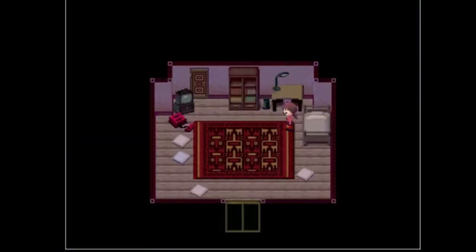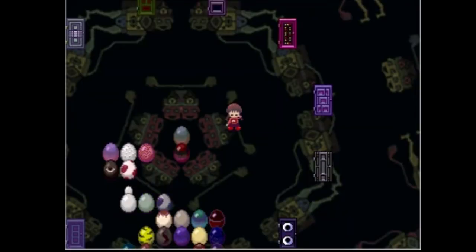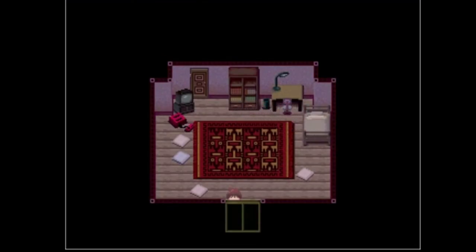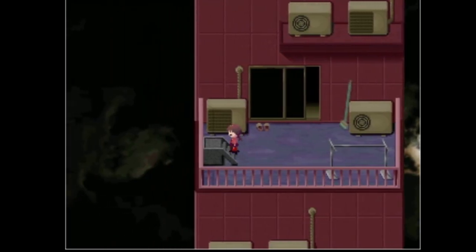And by the way, if we exit and go back to the Nexus, all the effects are placed nicely in a cool pattern. Let's wake up. Let's go to the balcony, and a staircase leading to nothing appeared. Now let's interact with it.